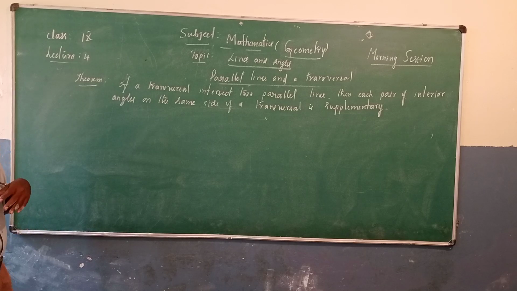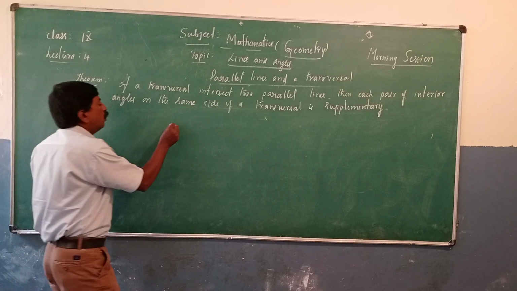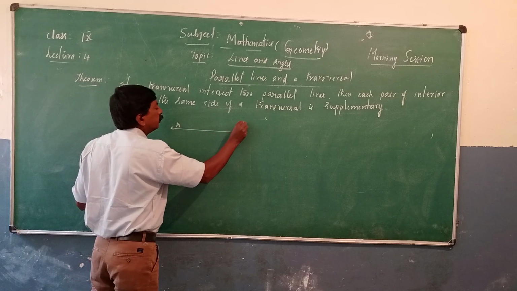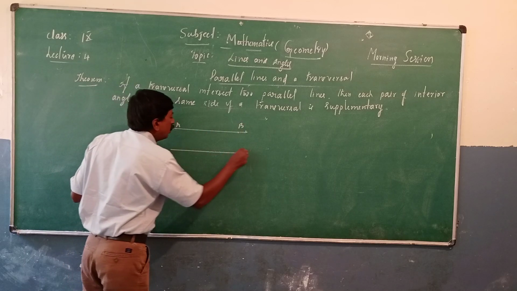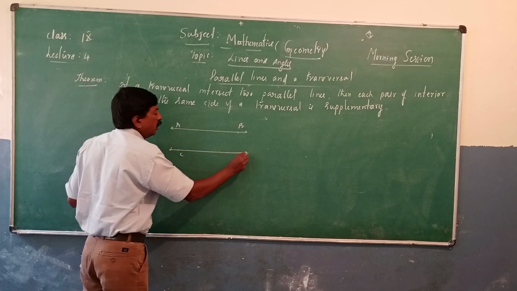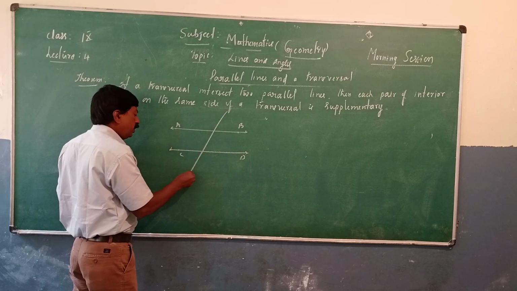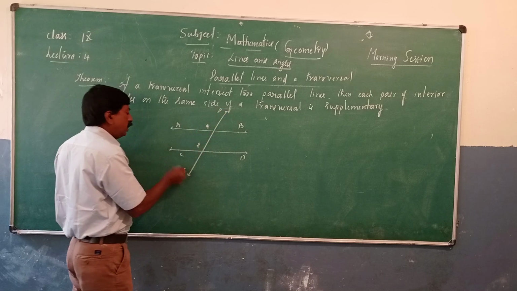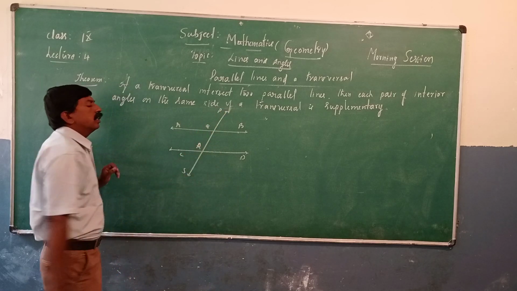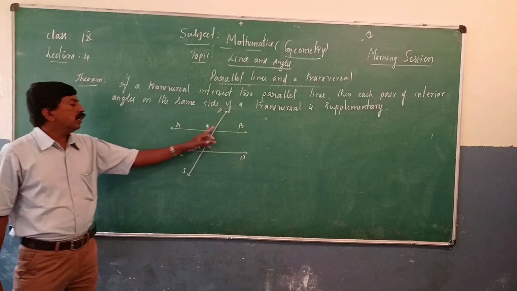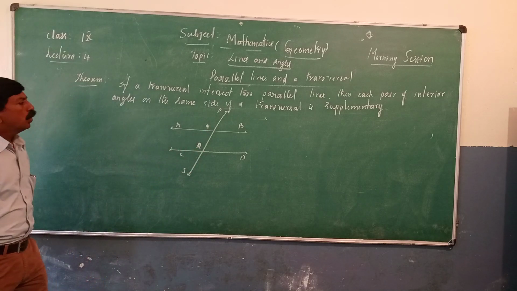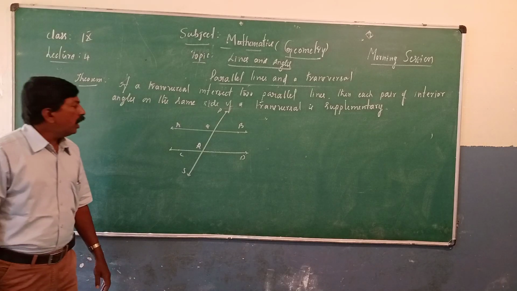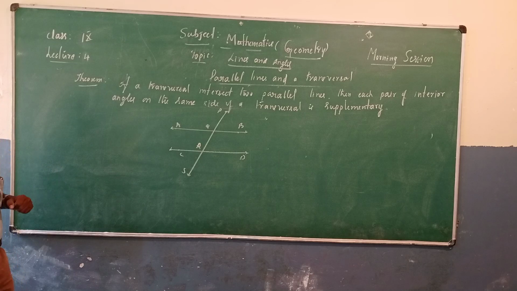A transversal intersects two parallel lines. Let us draw two parallel lines. Call it AB and another parallel line, call it CD. A transversal, this is a transversal. Call it P, Q, R, S. P and S is a line. It intersected at Q and R. Now AB is parallel to CD and PQRS is a transversal.